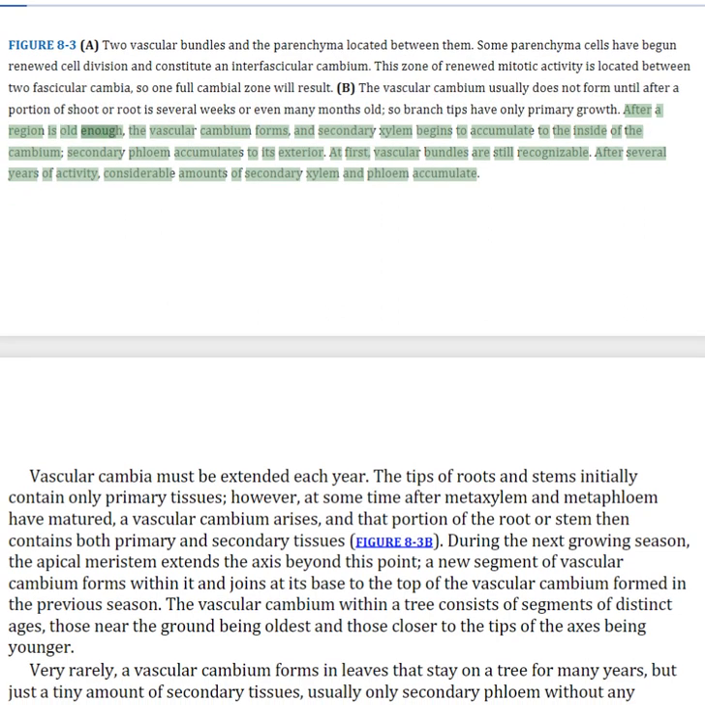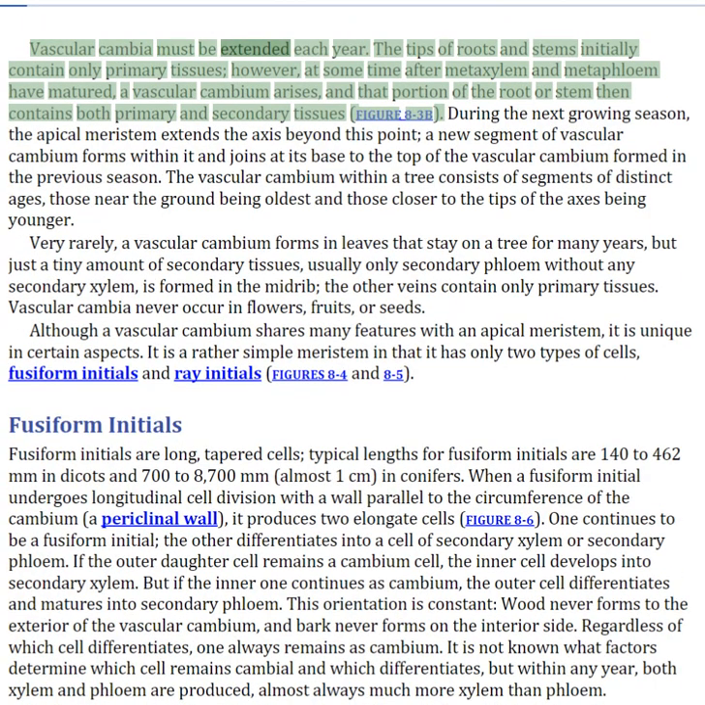After a region is old enough, the vascular cambium forms, and secondary xylem begins to accumulate to the inside of the cambium. Secondary phloem accumulates to its exterior. At first, vascular bundles are still recognizable. After several years of activity, considerable amounts of secondary xylem and phloem accumulate. Vascular cambia must be extended each year. The tips of roots and stems initially contain only primary tissues. However, at some time after metaxylem and metaphloem have matured, a vascular cambium arises, and that portion of the root or stem then contains both primary and secondary tissues.